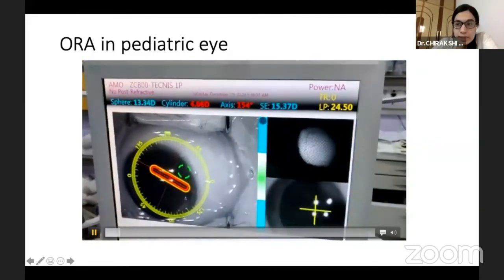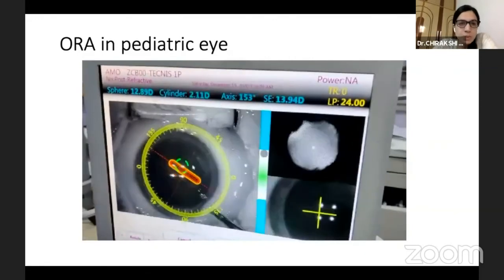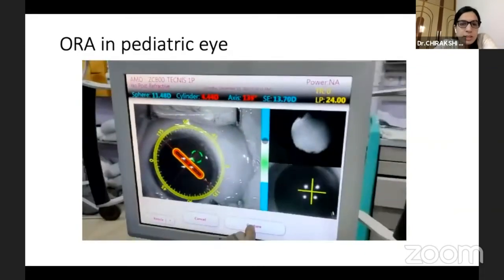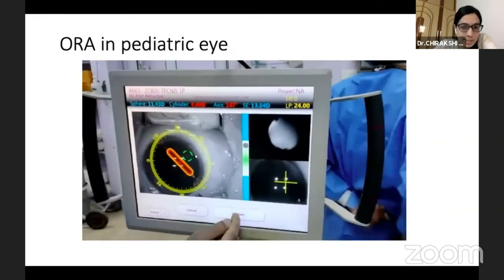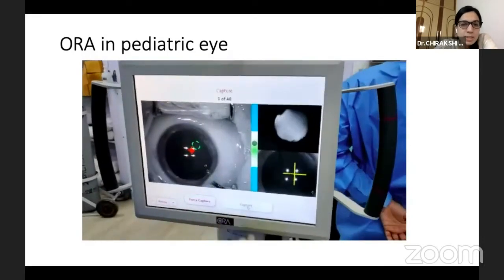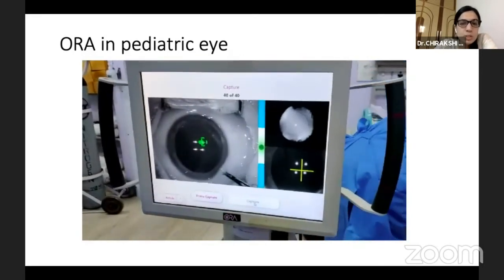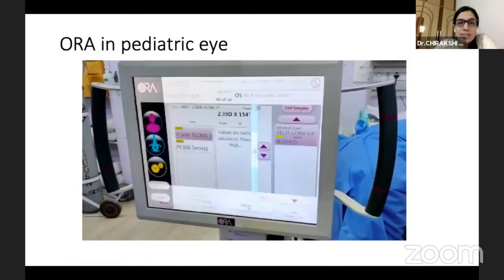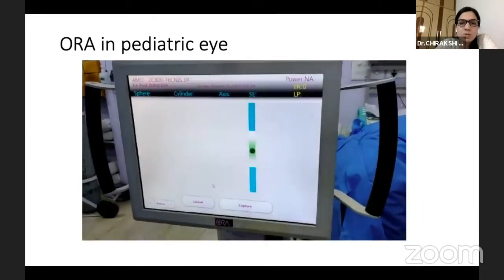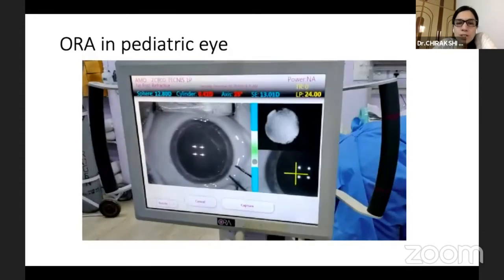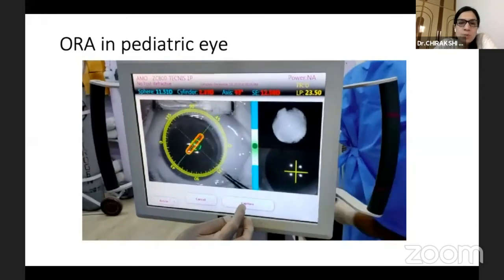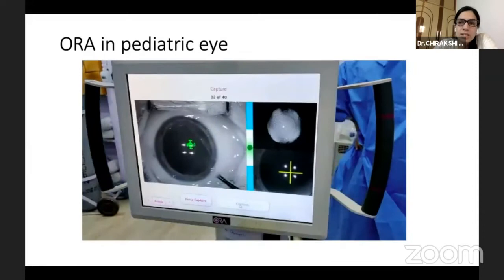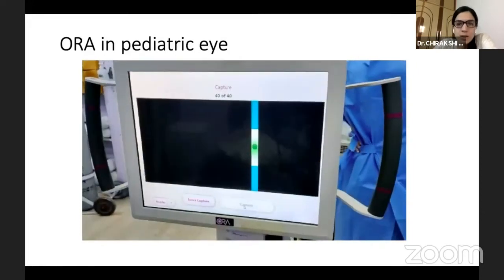The ORA works a little differently in children as compared to adults. You can see here that because the child is under general anesthesia, it has to be centered manually by the surgeon. The surgeon is using a McPherson's forceps or a limbal forceps to center it. This can cause distortion, and many a time we are going to get a poor quality image. So we repeat the capture till we get an adequate quality number.